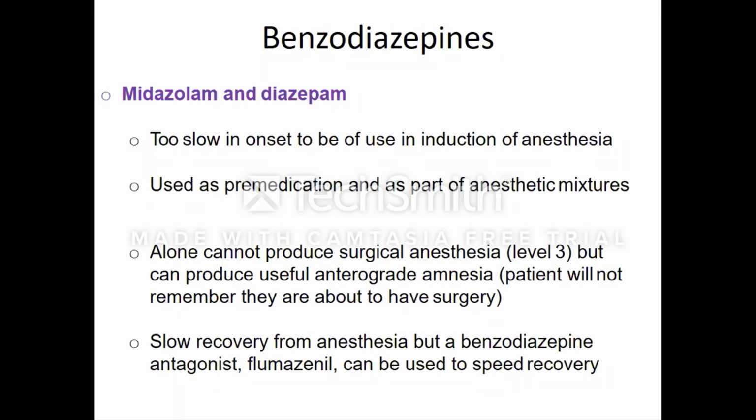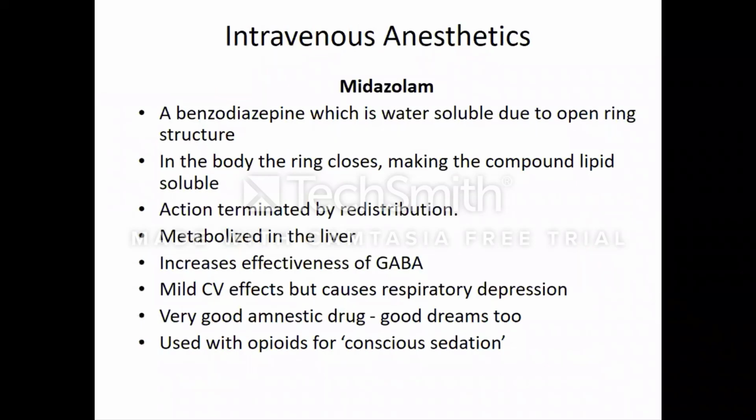They alone cannot produce surgical anesthesia, that is level 3, but they can produce a very useful anterograde amnesia. The patient will not remember what they have undergone during the surgery. There is a slow recovery from the anesthesia, but benzodiazepine antagonists like flumazenil can be used for speedy recovery. So their specific antagonists are available.